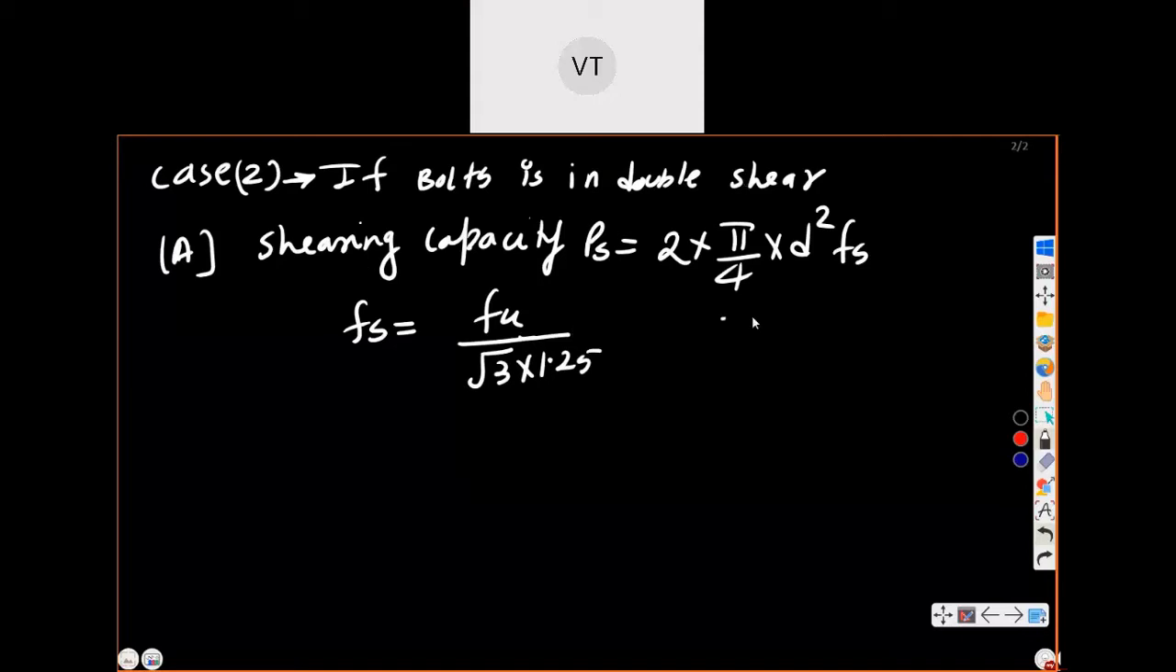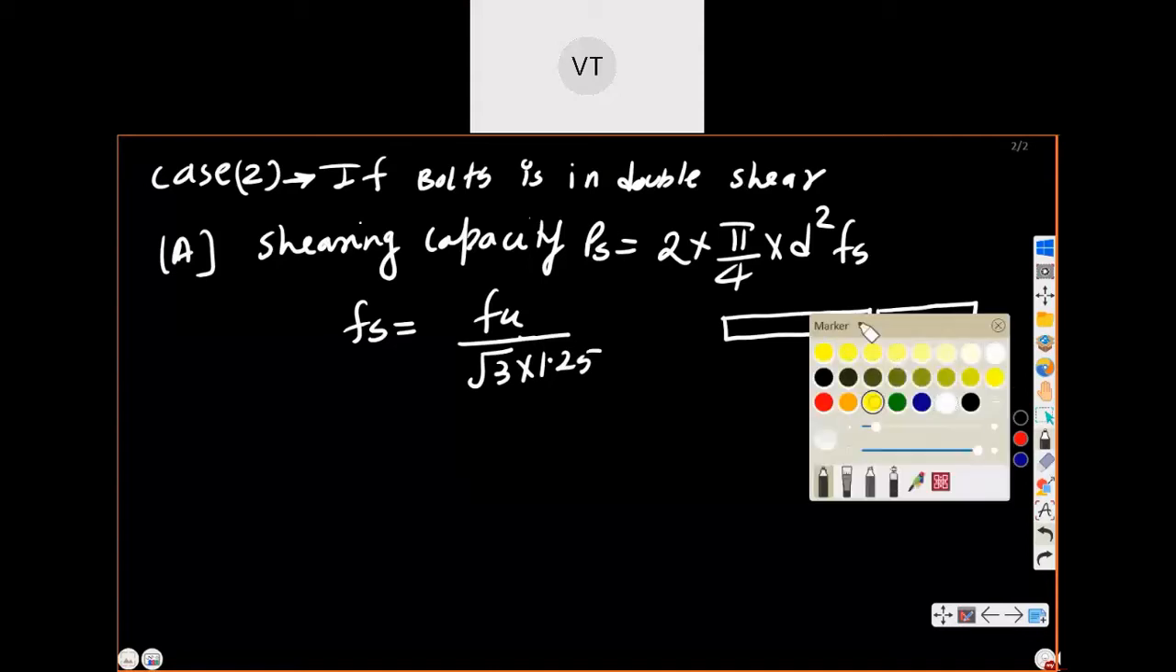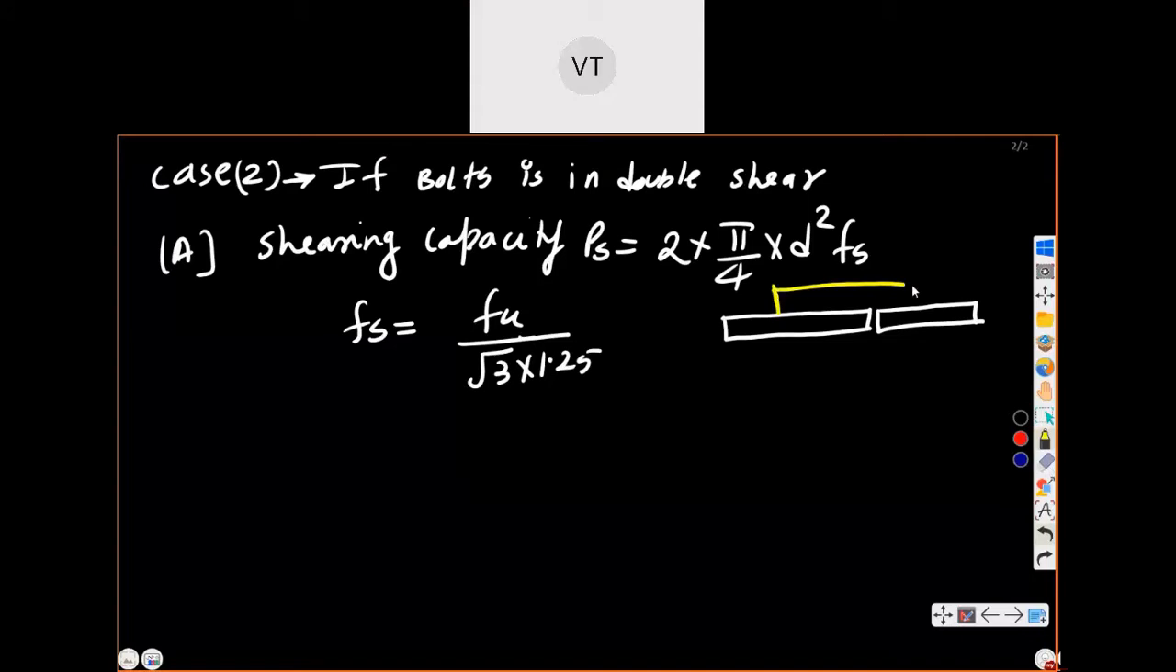So I will draw the diagram. Let us say this is one plate and this is another plate. Two plates are there. For that, again, I will use one cover plate like this, and this is another cover plate. And if you put the bolt like this, here the bolt will be in double shear. एक यहाँ पे shearing होगा और एक यहाँ पे shearing. So it is subjected to double shear.